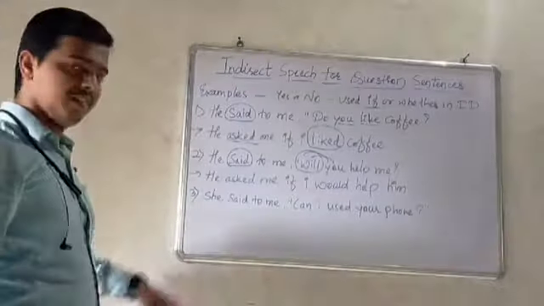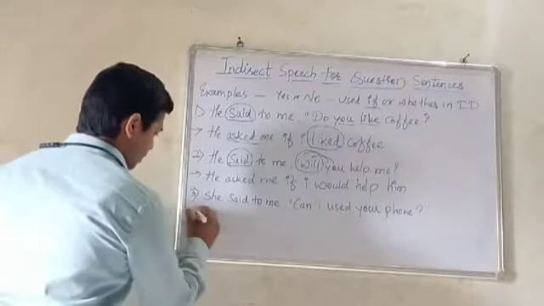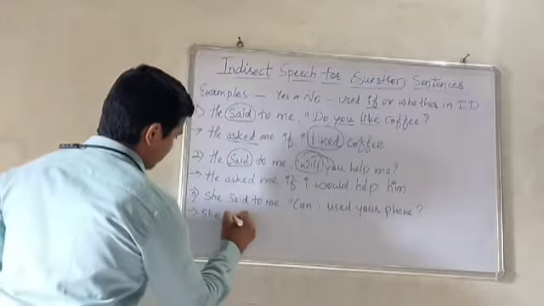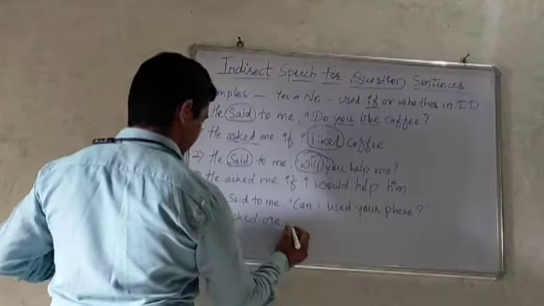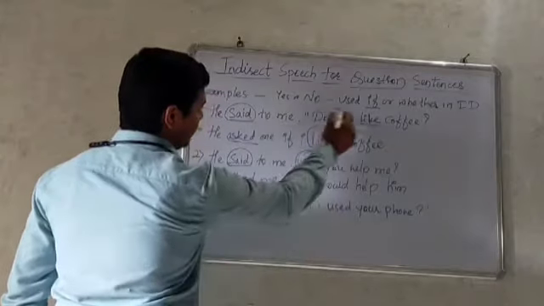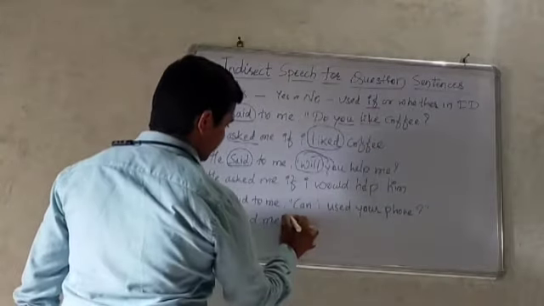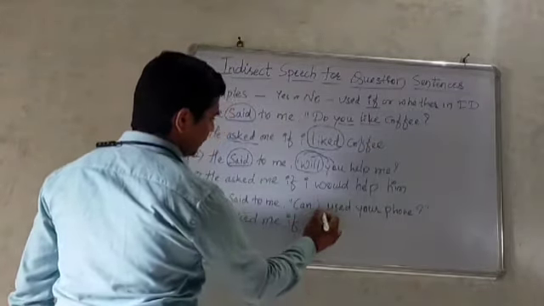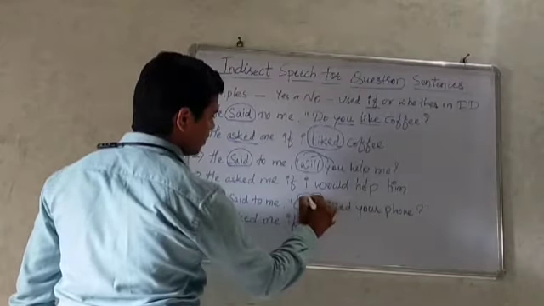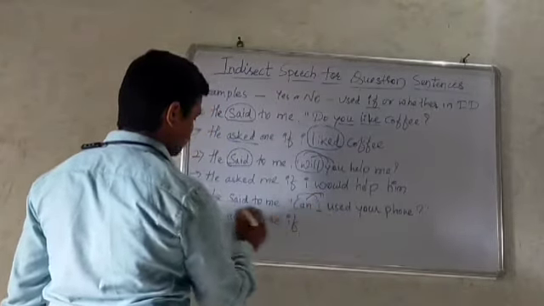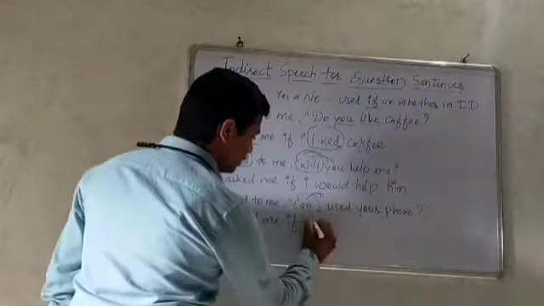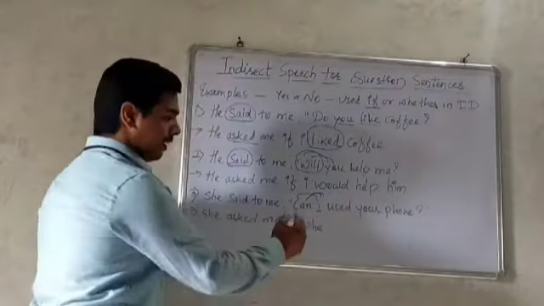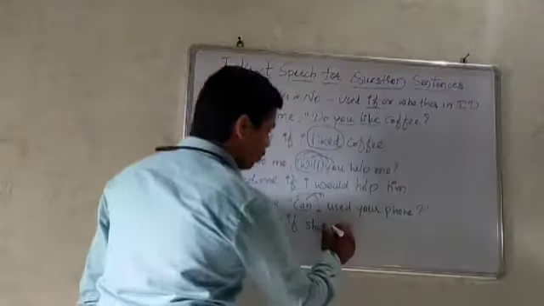So now let us change. She asked me. So again use this word if. So I refers to she, just do the interchange. She asked me if she. So this modal can changes into could.